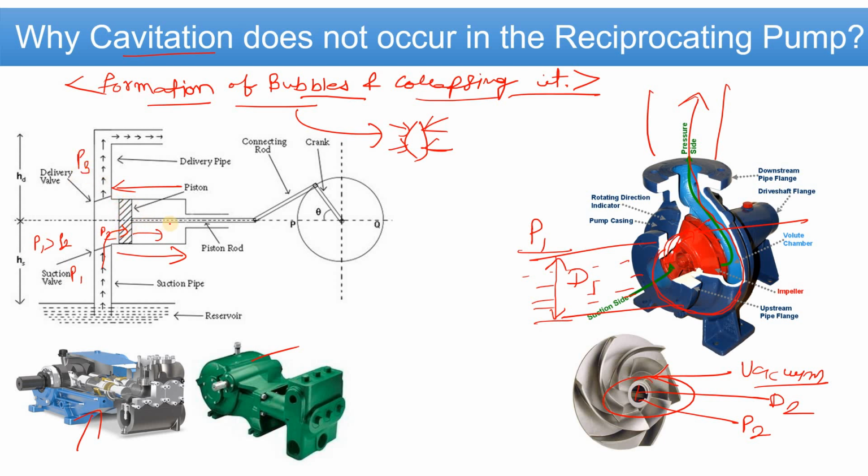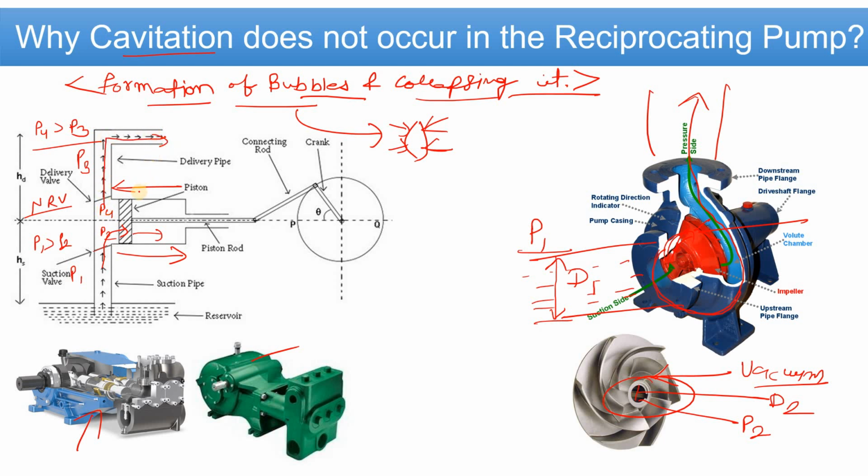Now it will push the liquid, and in that case this valve will be closed. Actually, this suction valve and delivery valve are a type of NRV. This valve will be closed, and as the pressure increases, this other valve will open. Why? Because let's suppose here the pressure is P4, and P4 is higher than P3. So this valve will open and your fluid will go like that.